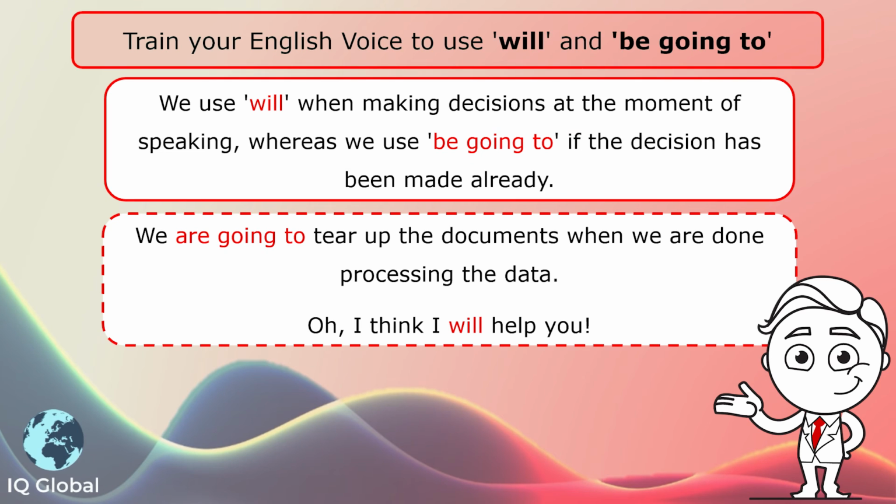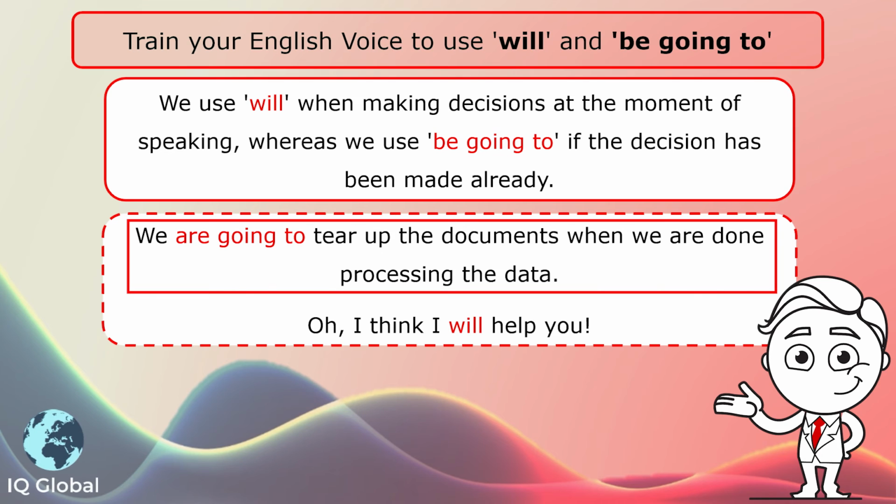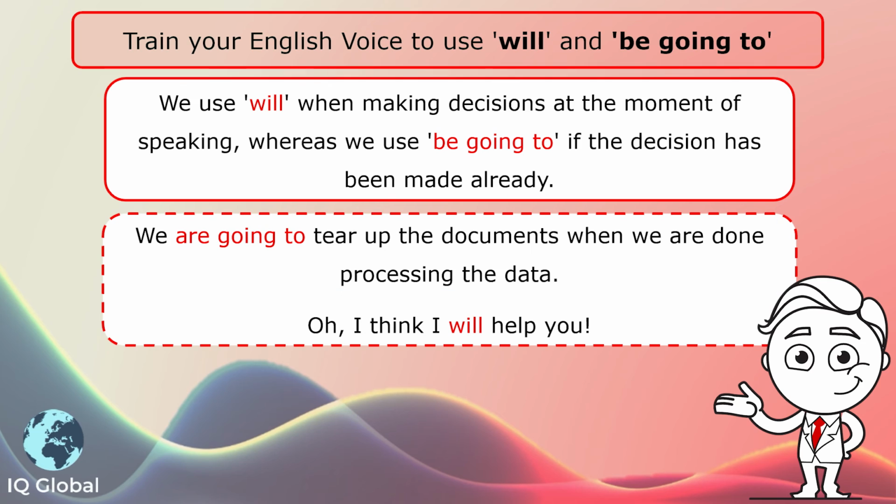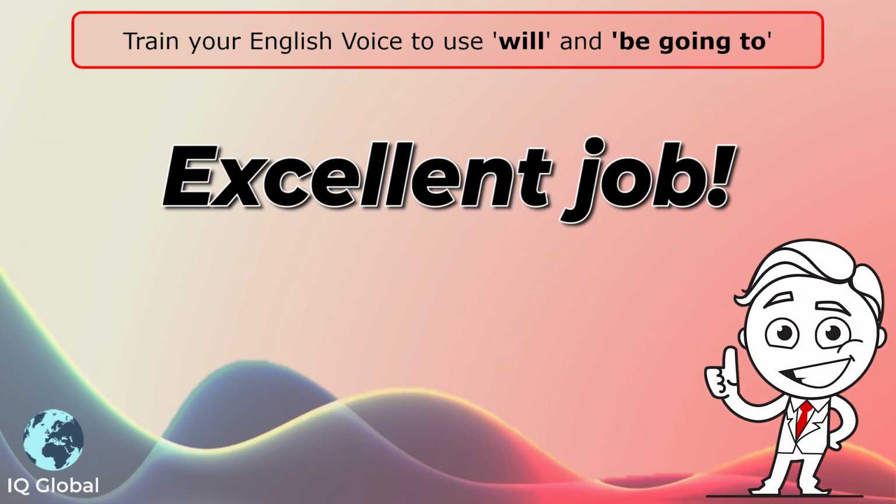For example, we are going to tear up the documents when we are done processing the data. This has not been thought of then and there. This is a plan, something that is going to happen. And that's the difference between using will and be going to.